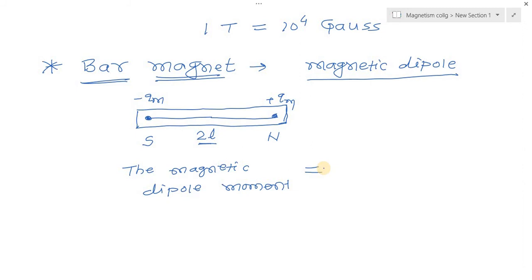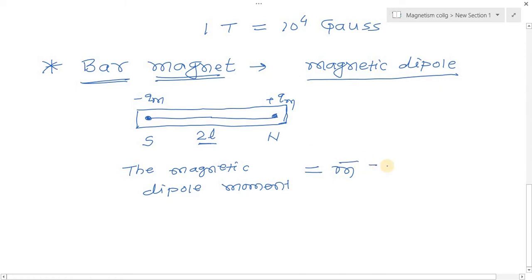So the magnetic dipole moment becomes m bar equal to pole strength Qm into 2L bar. That is the separation between the two poles, and Qm is the pole strength.